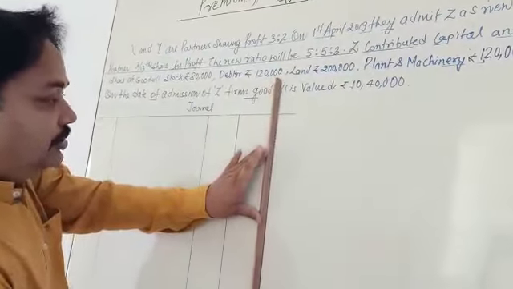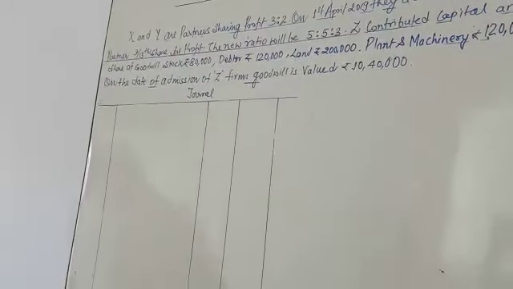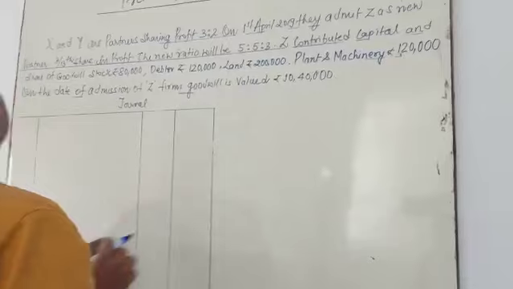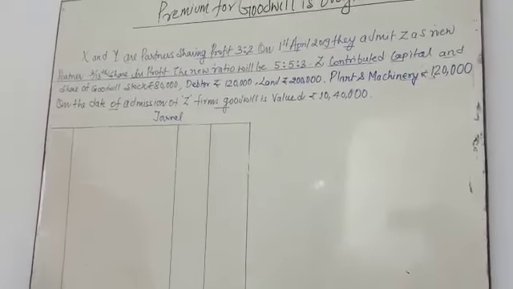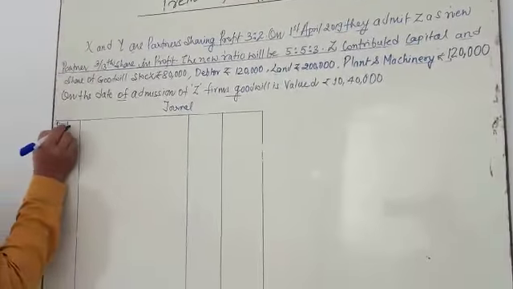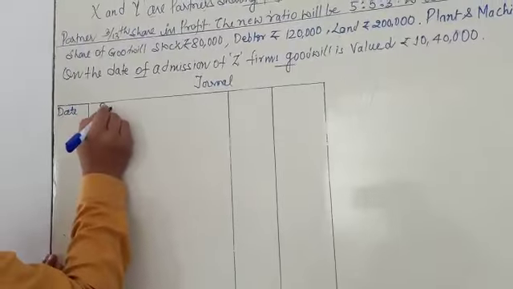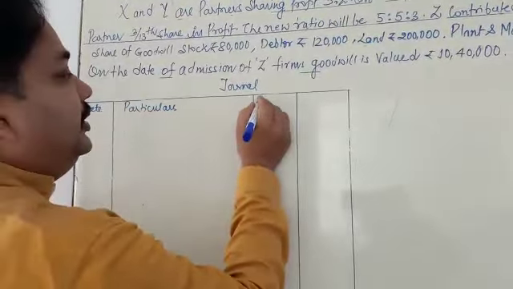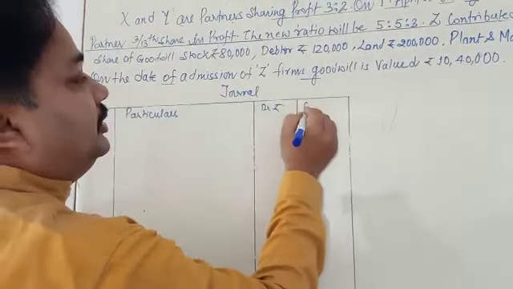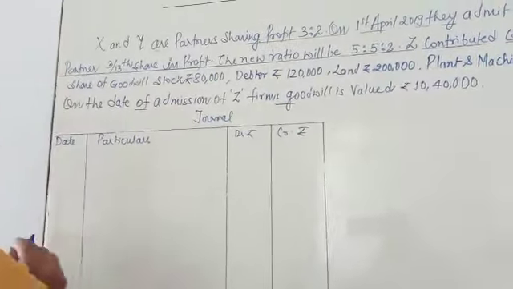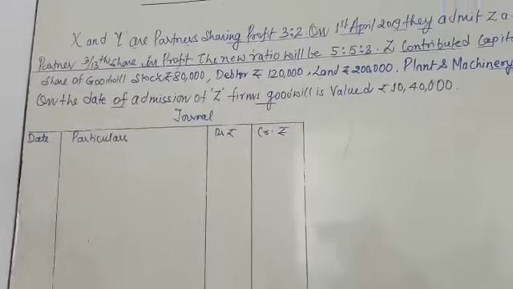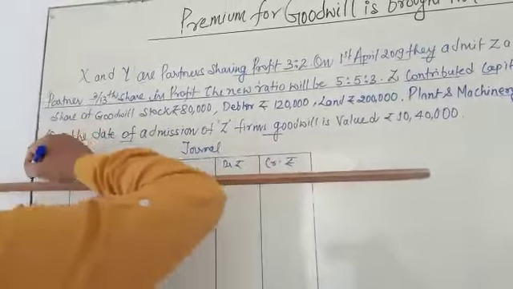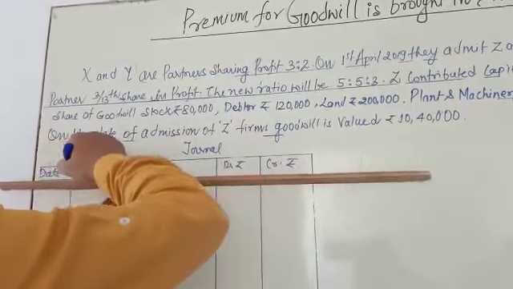You have to use a scale for neatness. Now you put here date, particulars, debit, credit. Okay, and now solve how to calculate the value of goodwill in the form of assets.